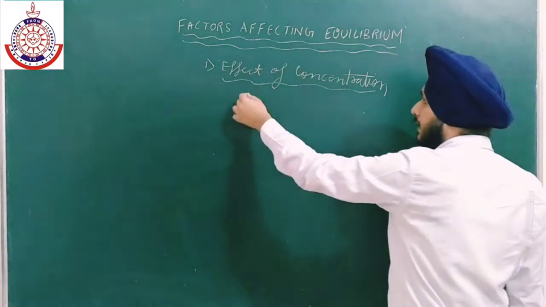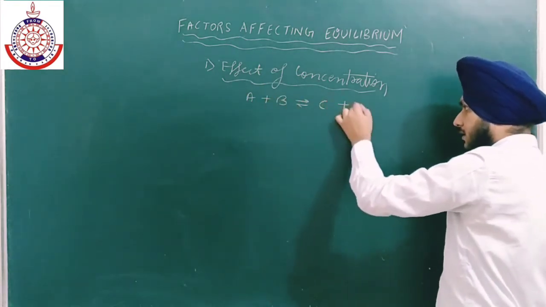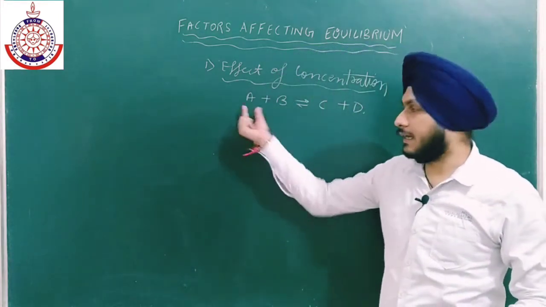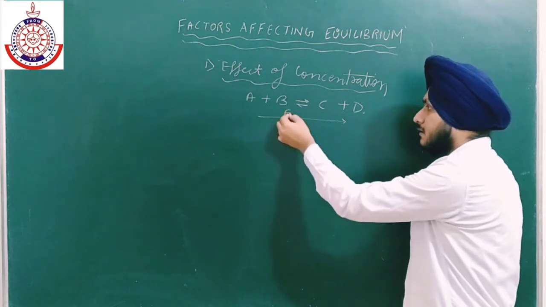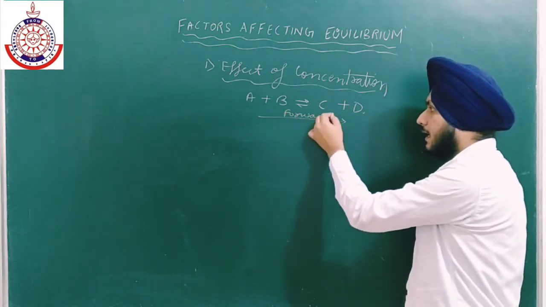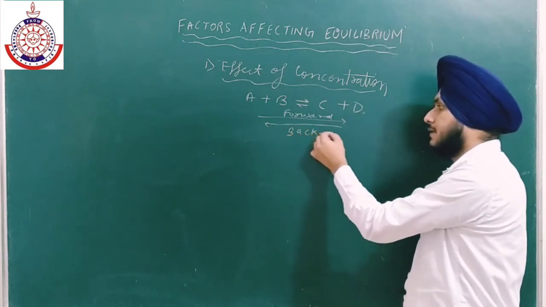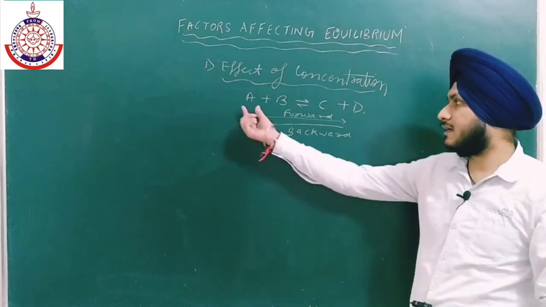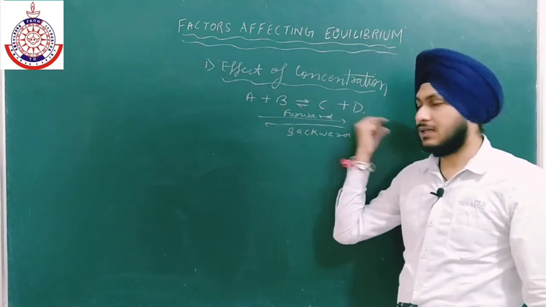I am taking a reaction A plus B gives C plus D. Now we all know that this is the forward reaction and this is the backward reaction. If we are making A plus B from C plus D, this is the backward reaction, and if we are producing C plus D by reacting A plus B, then it is the forward reaction.